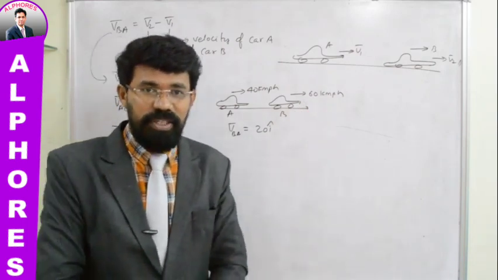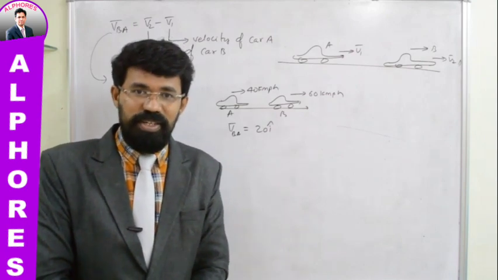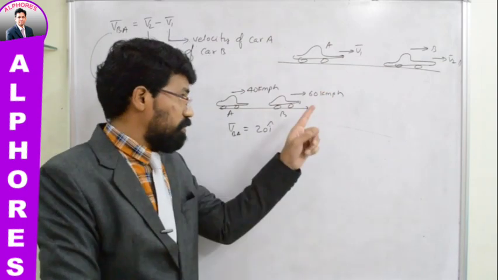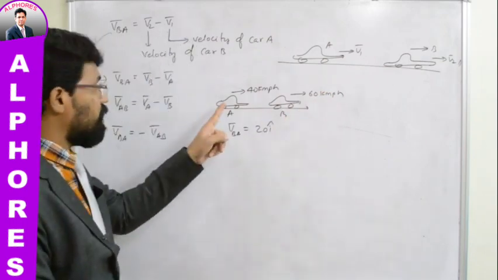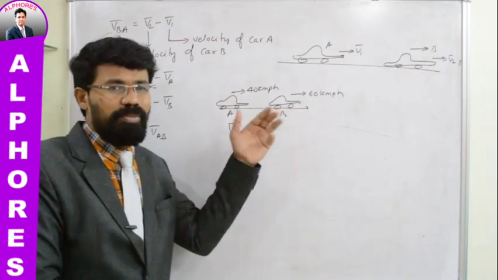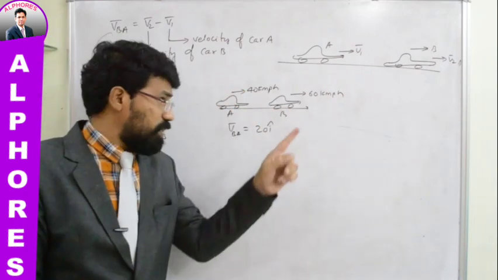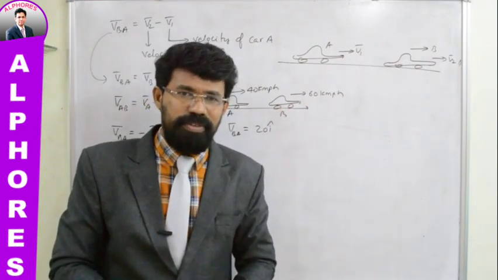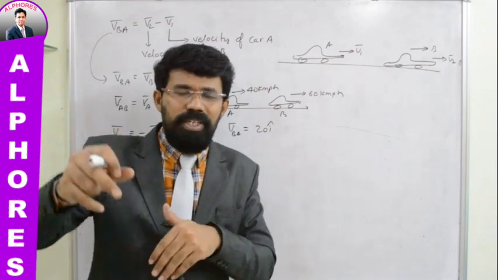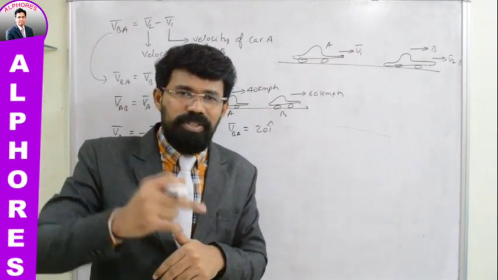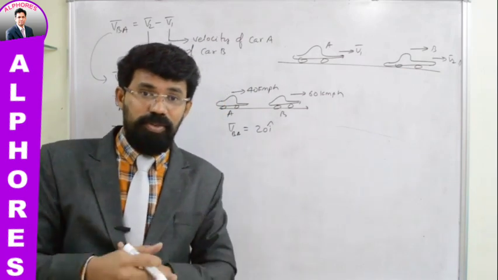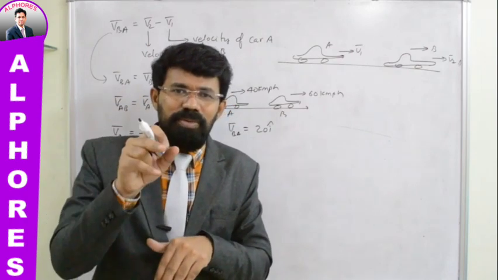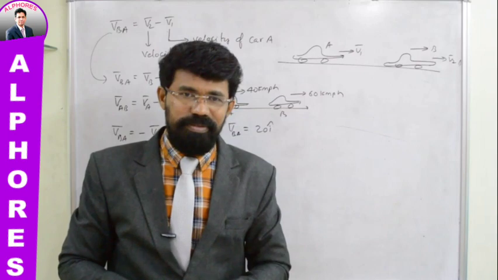If I am standing just beside the car on the ground firmly, I am at rest, and if I am observing the car, then it appears to be moving at a speed equal to 60 kmph. But if I am following that car with a speed of 40 kmph, I don't see this car moving with such a huge speed. It appears to be moving with a speed of 20 kmph. Very slowly it goes away from me. This is a very common experience to all of us. Even if you are traveling in a car, if a car is ahead and it is going with some 90 kmph, and your car is going at a speed of 80 kmph, the car just before your car appears to be moving very slowly. With what speed? 10 kmph, isn't it?